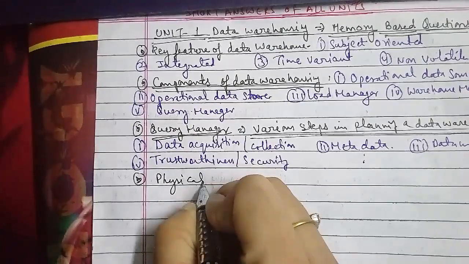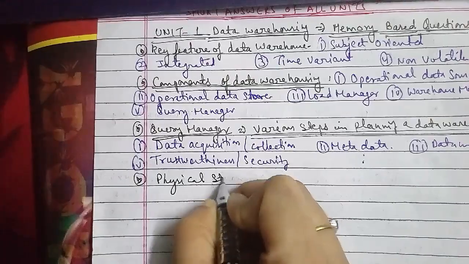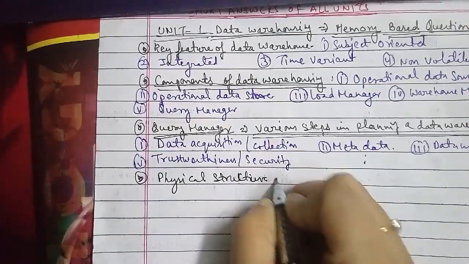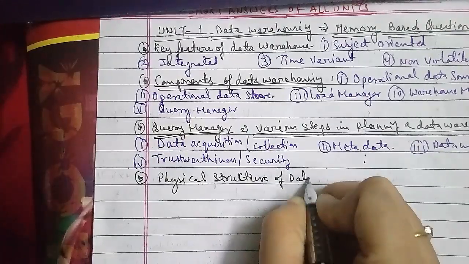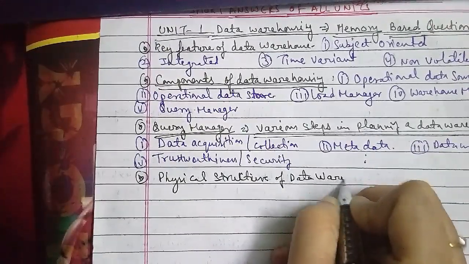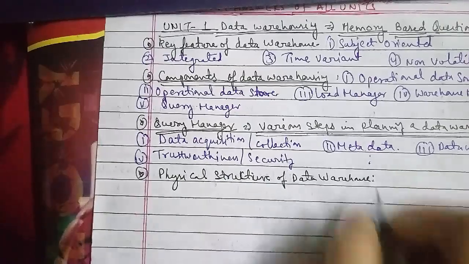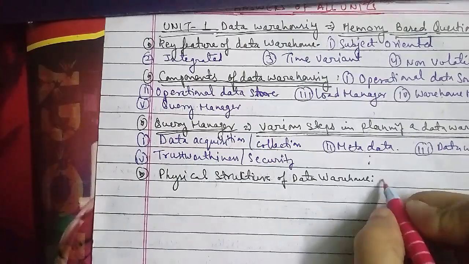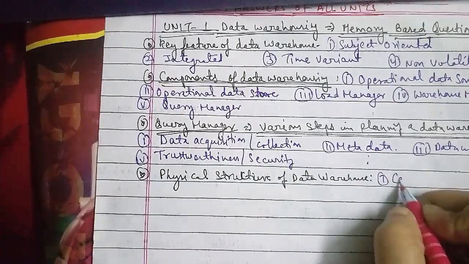The first is centralized. Second is distributed. Third is federated. And of course the fourth is tiered.